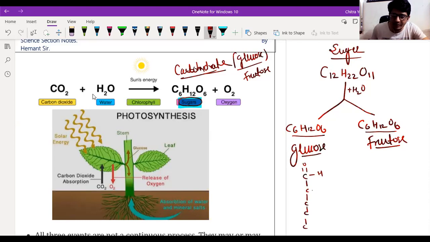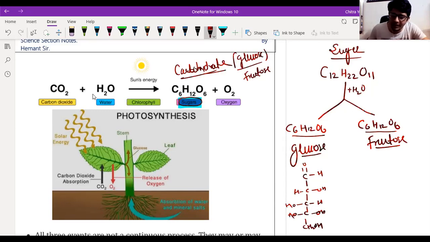Then here we have OH, here H. On third carbon, H is on this side and OH is on this side. Then here OH, here OH, and here CH2OH. So this is the structure of glucose.